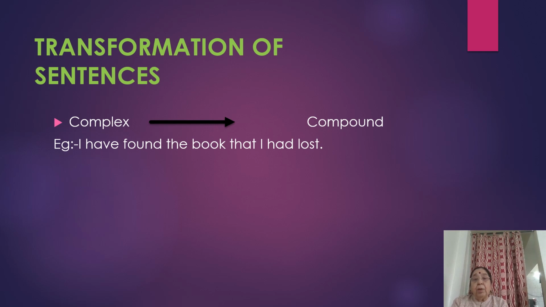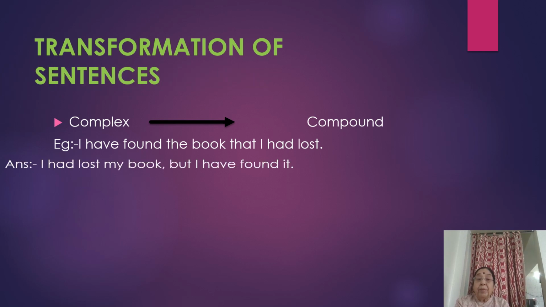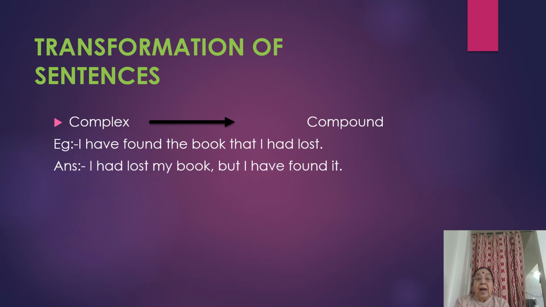I have found the book that I had lost. So I have found the book is the main clause. That I had lost is the subordinate clause. So it becomes a complex sentence. Now let us convert it into compound. I had lost my book, but I have found it. Clear? So now let us go to the next.